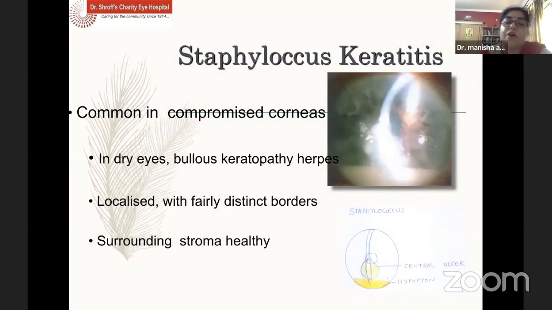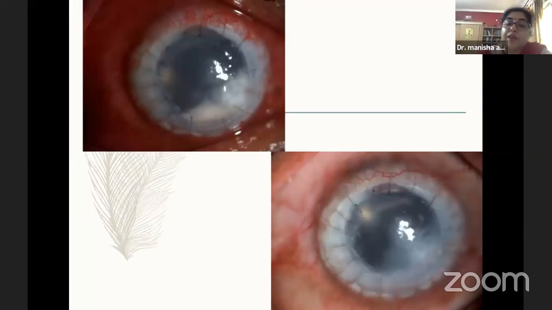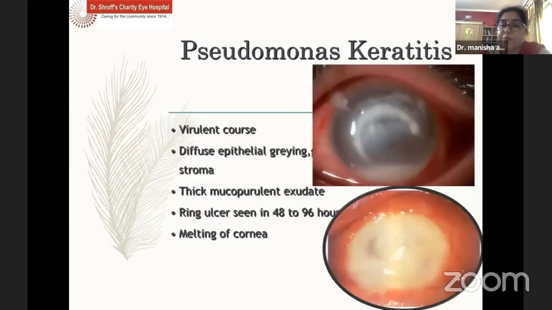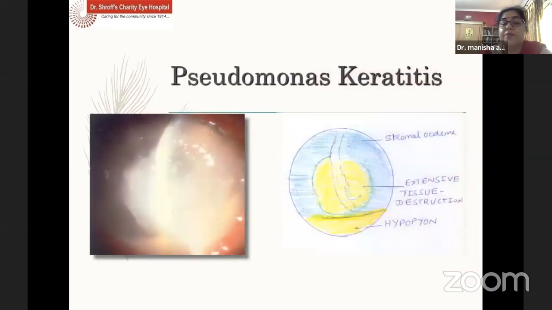In compromised corneas, which may be because of a PBK, a herpetic infection, or dry eyes, Staphylococcus keratitis must be considered. It's usually localized with fairly distinct borders and healthy stroma surrounding it. So this was one of the cases which grew Staphylococcus, and with broad spectrum antibiotics, it did respond well. We are all scared of Pseudomonas keratitis because it has a virulent course with diffuse epithelial graying, stromal thick mucopurulent exudate, and ring ulcerations with melting. We say that right in front of our eyes, the cornea starts to melt.